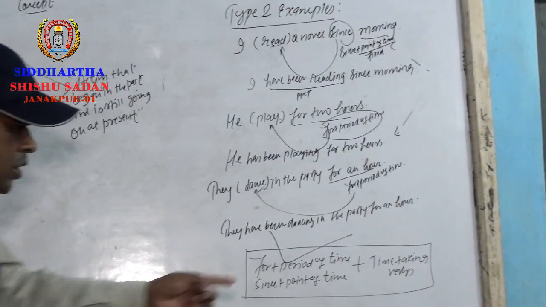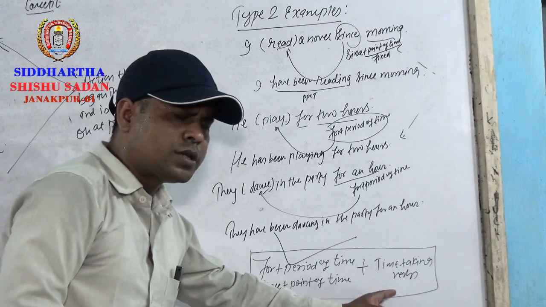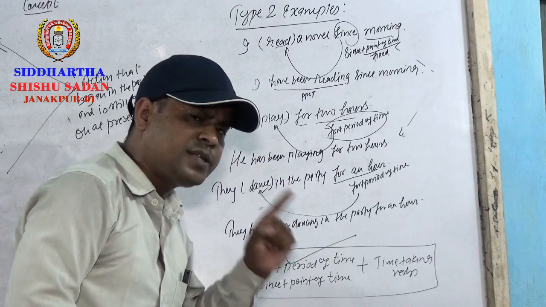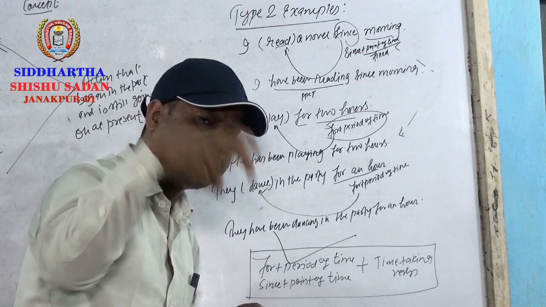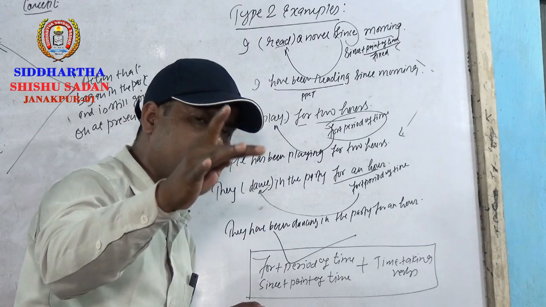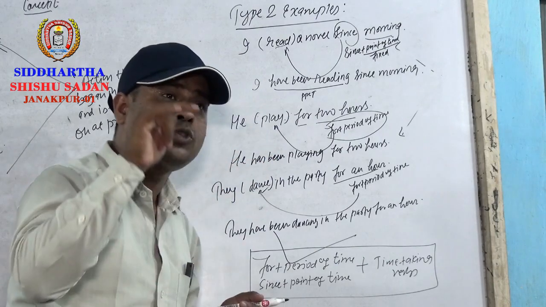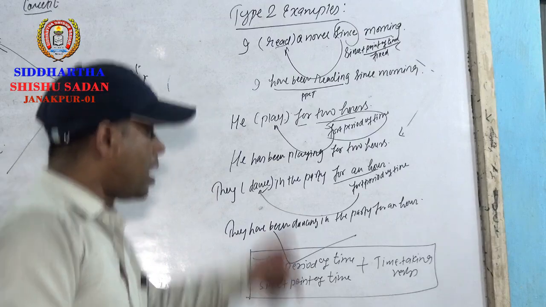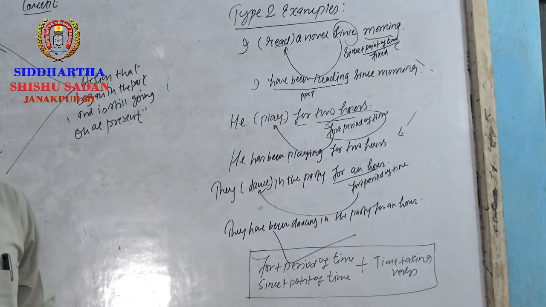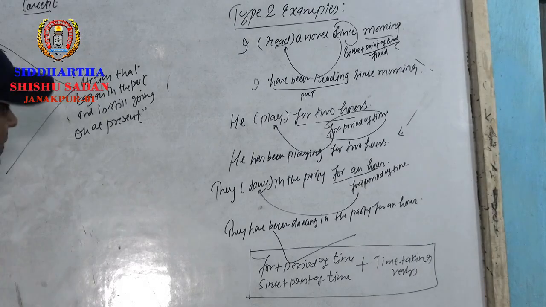Or, as we discussed here, with these two present perfect tense is also used, but we have certain verbs there: be verb, no verb, have verb, and verbs with not. Except those verbs. If you have other verbs with this, we use present perfect continuous tense here.